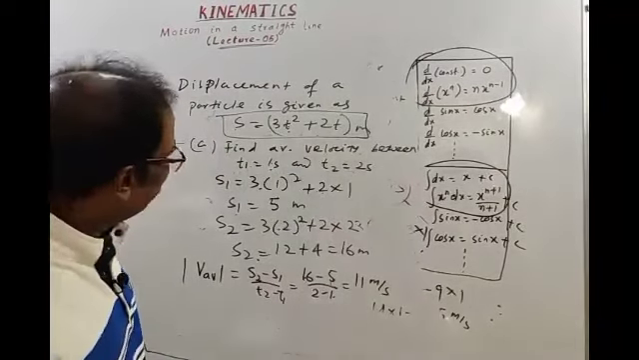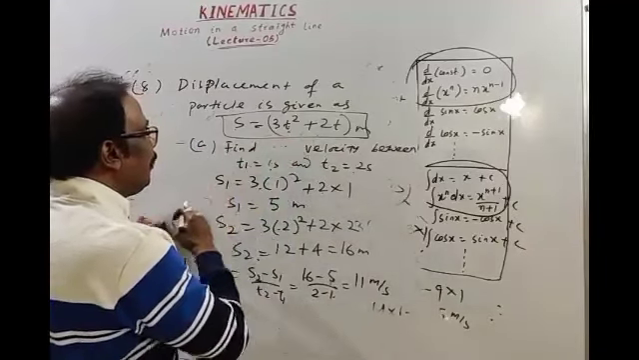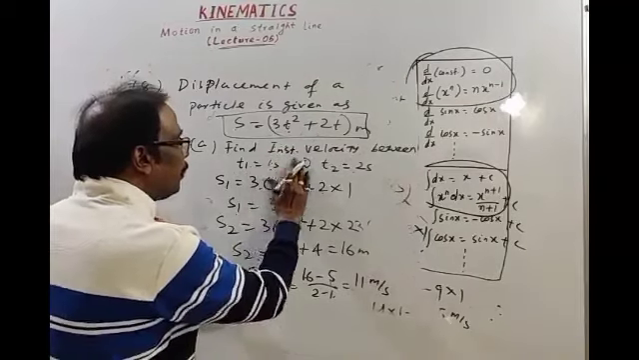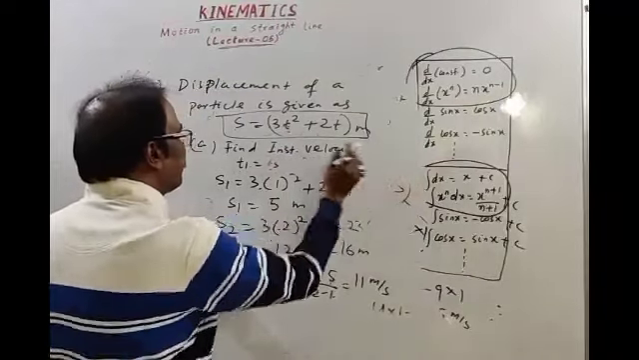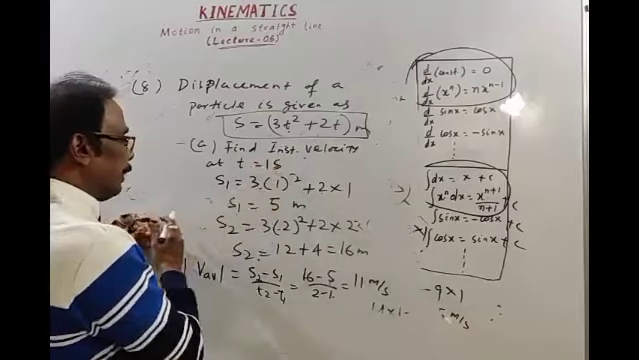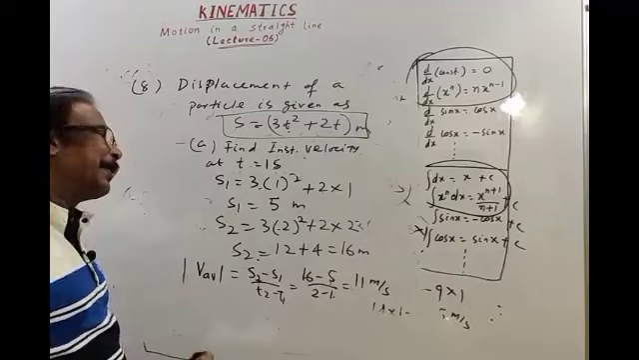Okay. Then b bit, second bit, find instantaneous velocity at t is equal to 1 second. Okay. I will erase it. Erase. Okay.